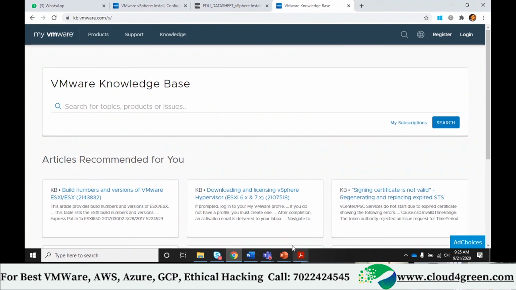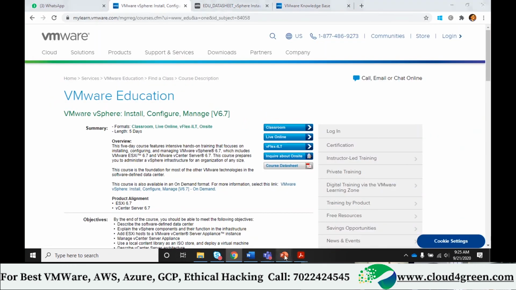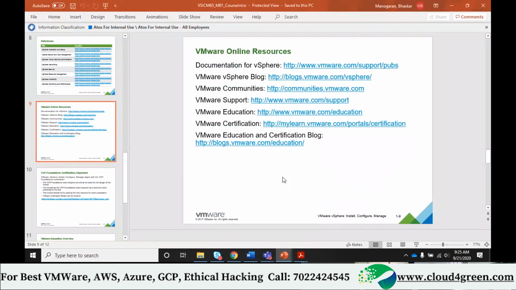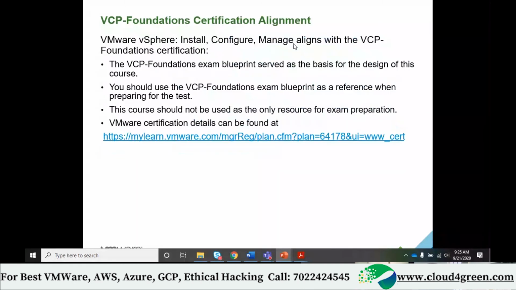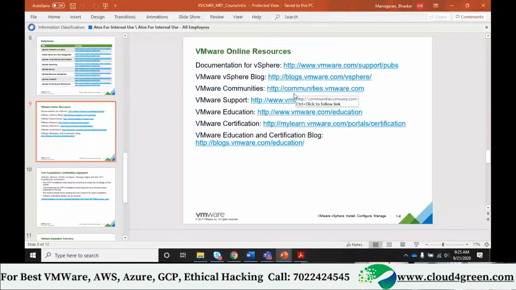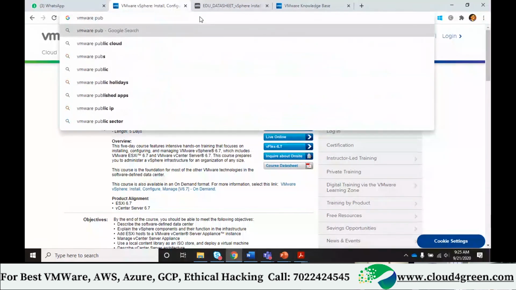Okay, so let's see the documentation again. Let's come back. Documentations for vSphere. Let me click on the first link. Let's see where it redirects. So this one is all about publishings. Like here I can bring VMware pub.